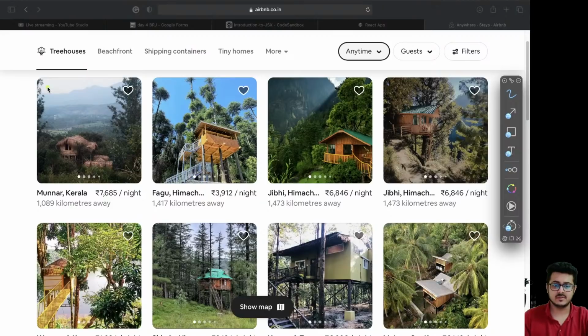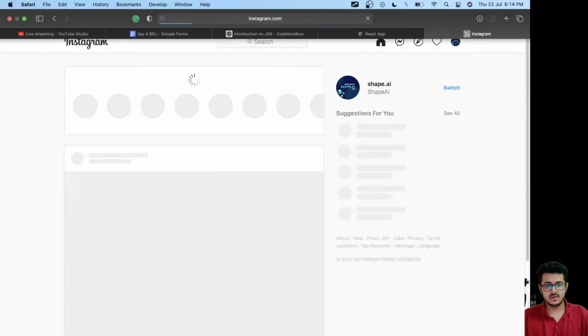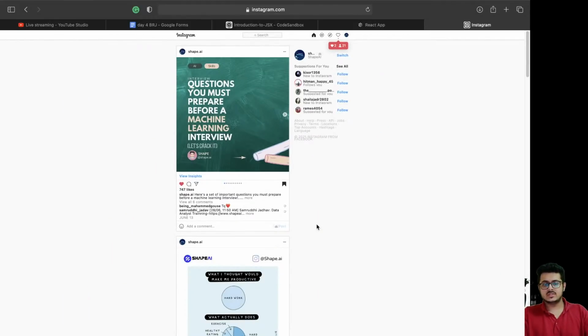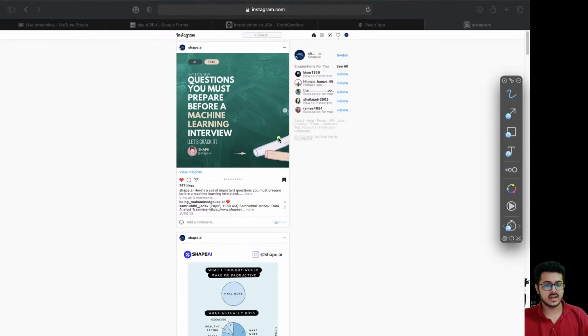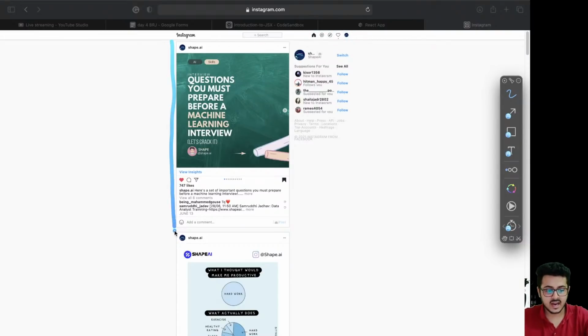Now if you go to some other websites, let's say Instagram. Instagram is also made in React.js, similar to Airbnb. Let me just zoom out a bit. You will be able to see this type of card system right over here as well, if you are able to identify the cards. There will be one for the navigation. The entire navigation is in one component. In the navigation itself, you have the icon, the search bar, and some icons right over here, which will also be components. Then you have the card component. If you are able to see right over here, this is an entire card component.